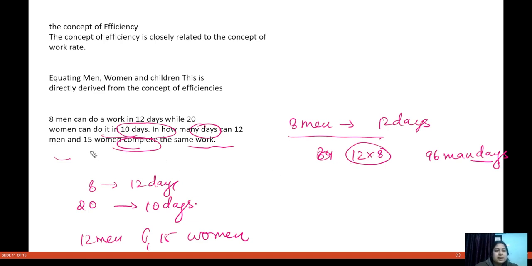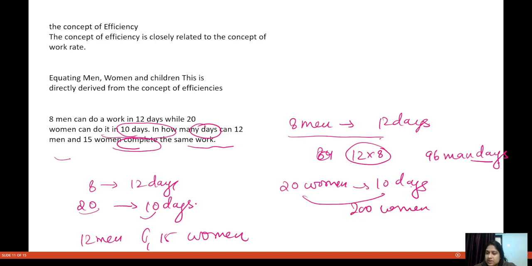And women are taking how many days? 20 women are doing this work in 10 days. That means women are taking 200 woman days to complete this work. So men are taking 96 man days and women are taking 200 woman days to complete the work.